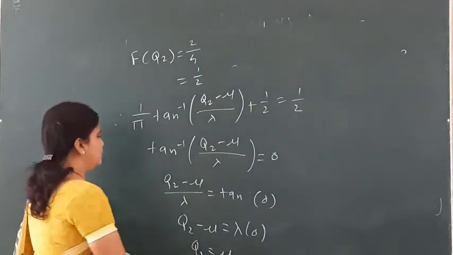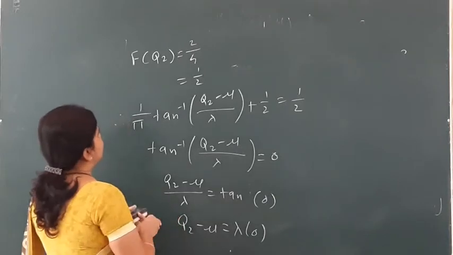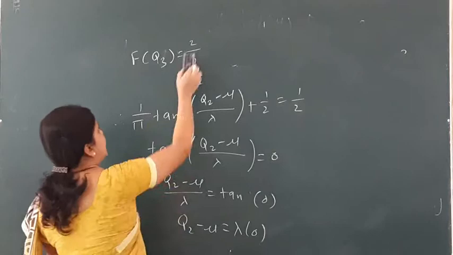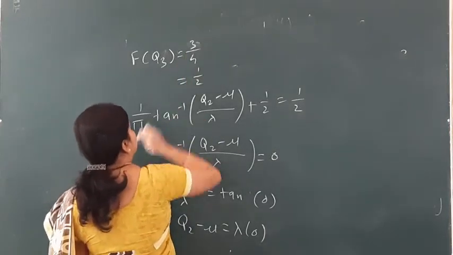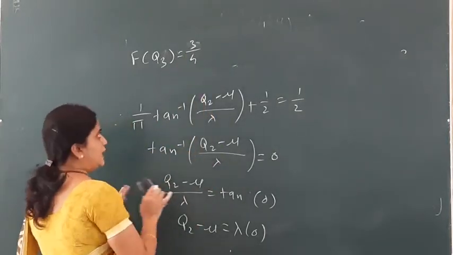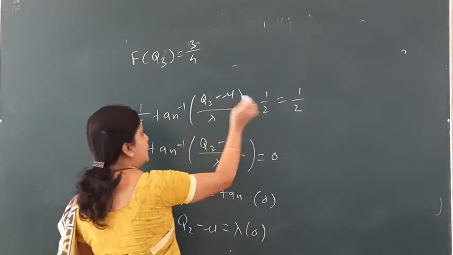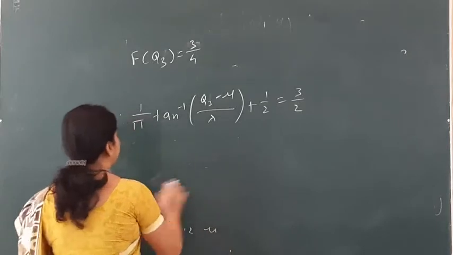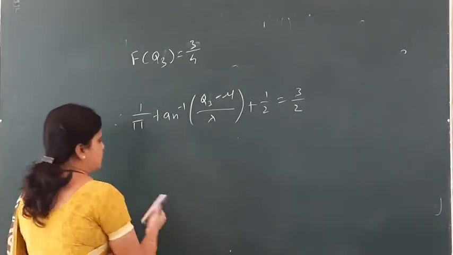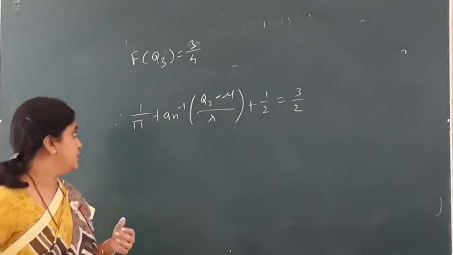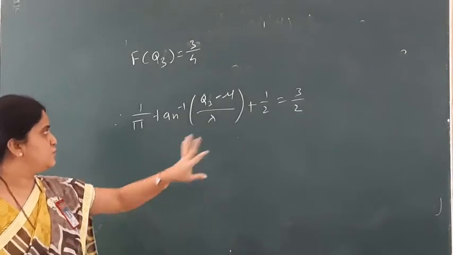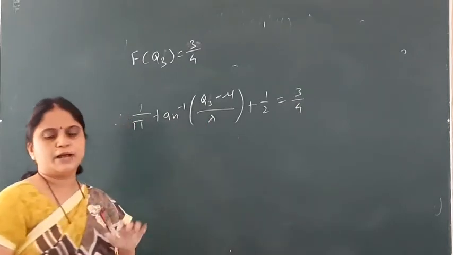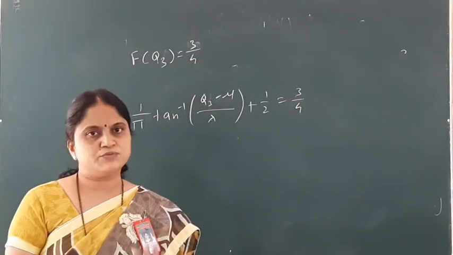Now let me find q3. For q3, I have f of q3 as 3 by 4. Only I can replace q2 with q3, and over here it is 3 by 4. Now let me simplify. Half will be transferred to this side, so 3 by 4 minus half, what it comes? 1 by 4.